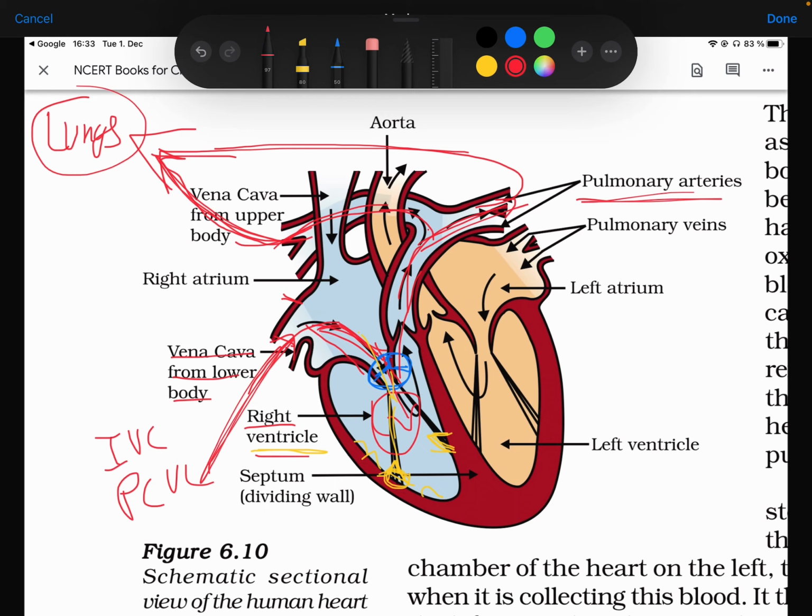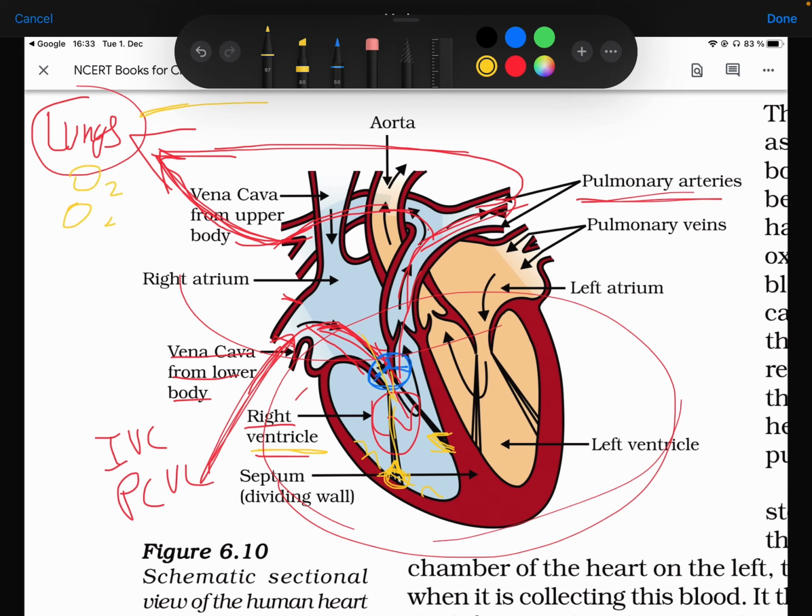There are two circulations. The lower circulation is called the systemic circulation. The upper circulation, when it goes to the lungs, is called the pulmonary circulation. Coming back to the diagram, from the lungs the blood gets oxygenated. The O2 goes in, as you studied in the previous part of the chapter. Oxygen enters and oxygenates the blood.